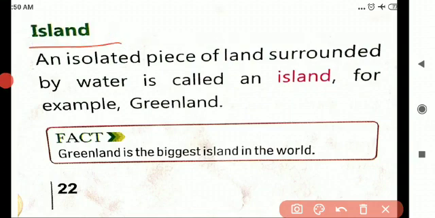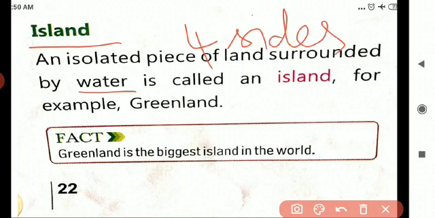An isolated piece of land surrounded by water on all 4 sides is called an island. The best example is Greenland. Children, do you know Greenland is the biggest island in the world?